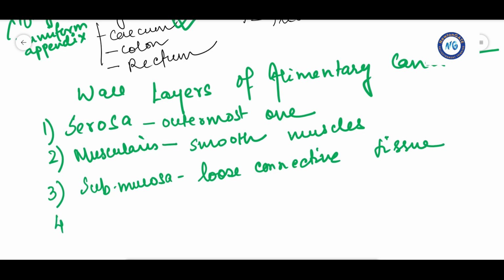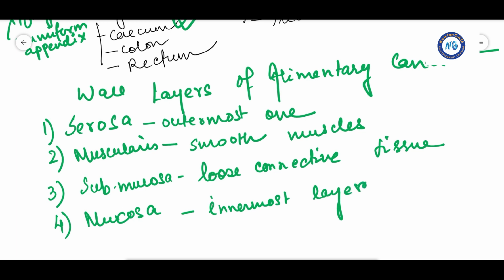And the last one is the mucosa part. The innermost layer of the four layers of the alimentary canal is the mucosa.